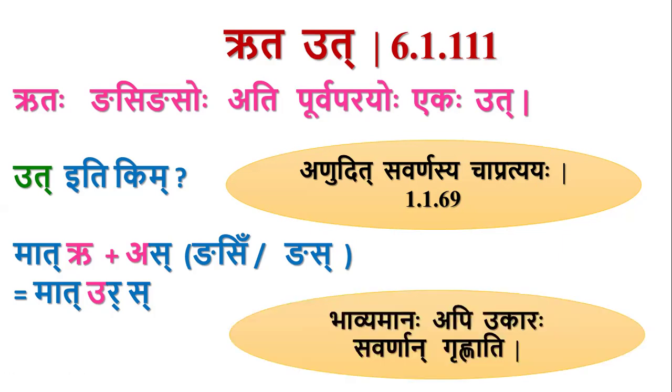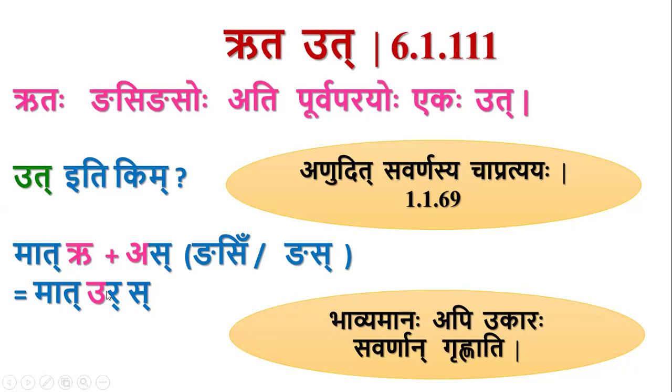We have this paribhasha: bhavyamanaha api ukaraha savarnan gruhnati. It means even if ukara is an adesha, still it represents or carries or brings its savarnas. It represents its savarnas is the meaning of this paribhasha. But I don't know the applicability of this paribhasha in other sutras. Maybe there may be some cases. Right now I don't know.